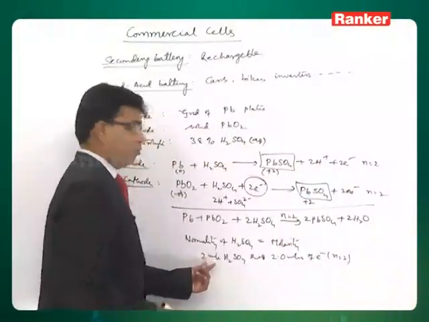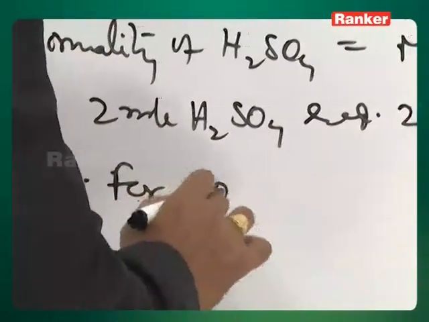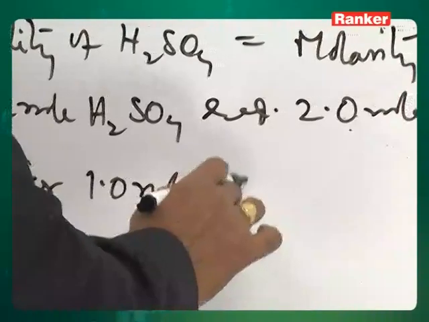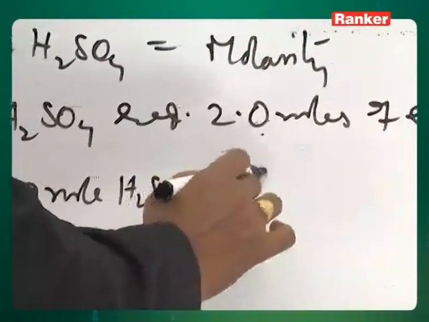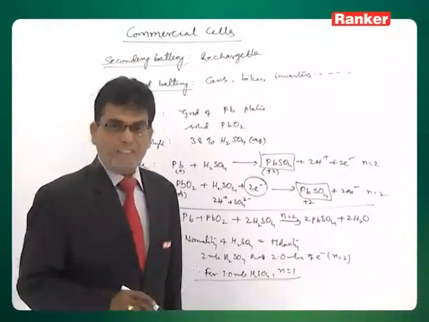So, as the N factor is 2 for 2 moles, for 1 mole of sulfuric acid N is equal to 1. So, the N factor is 1 for sulfuric acid in this case.